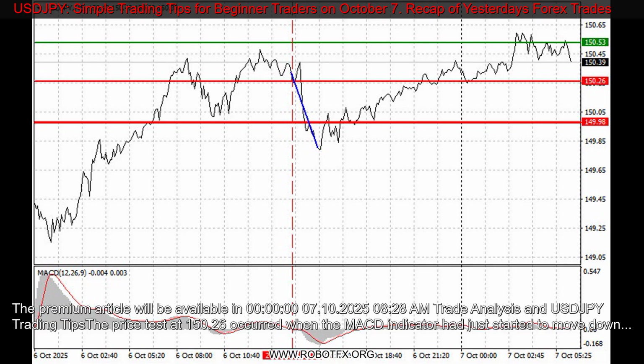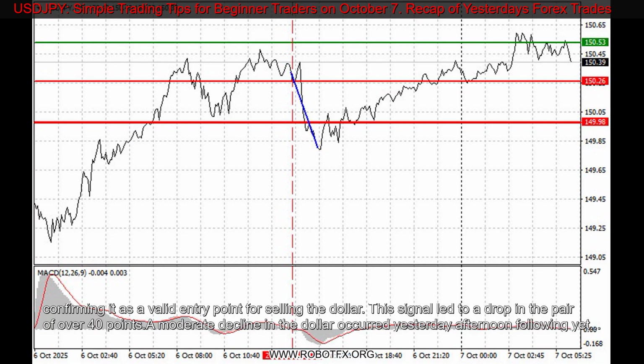Trade analysis and USDJPY trading tips. The price test of 150.26 occurred when the MACD indicator had just started to move down from the zero line, confirming it as a valid entry point for selling the dollar. This signal led to a drop in the pair of over 40 points. A moderate decline in the dollar occurred yesterday afternoon following yet another failed round of budget talks between Republicans and Democrats, which resulted in an extended government shutdown.